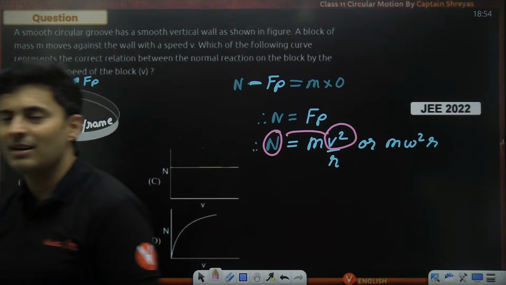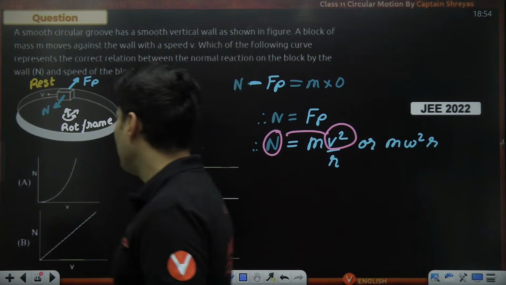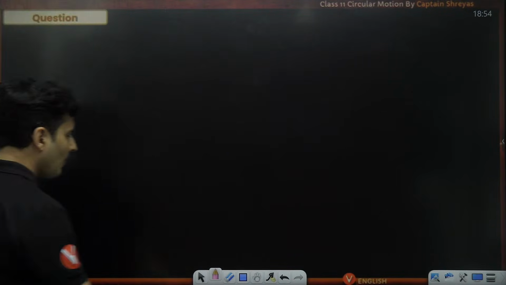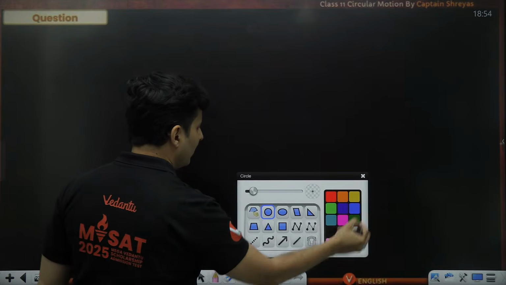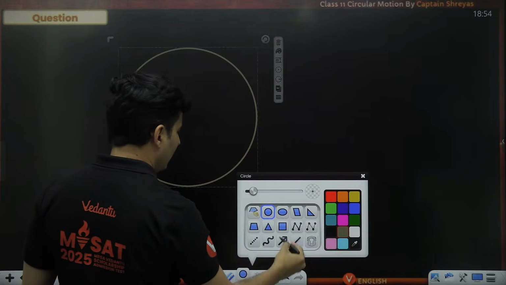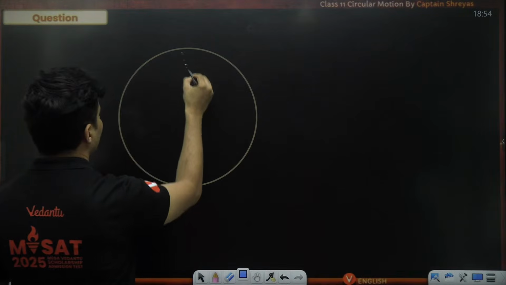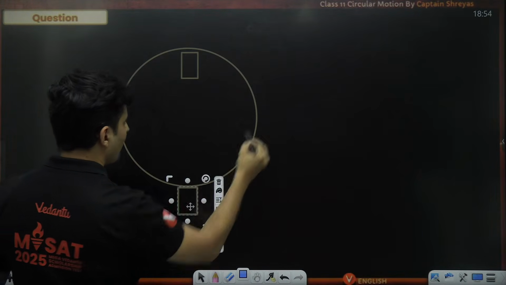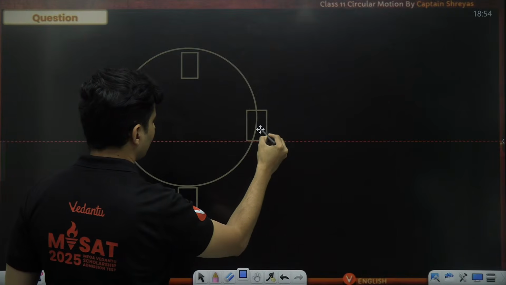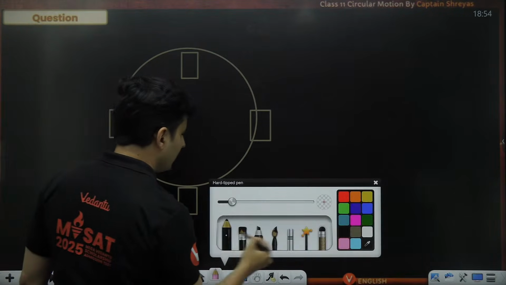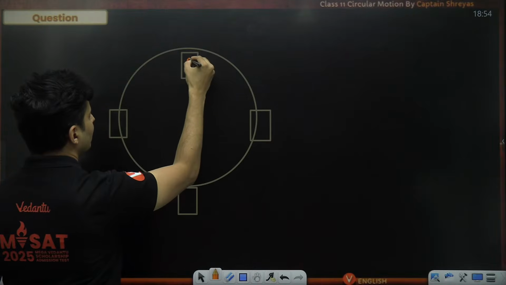Yes, the giant wheel example is also an example of centrifugal force. Say for example, if I take a big giant wheel like this, and there are these cabins which are hanging from that giant wheel. Imagine there is a person standing over here.